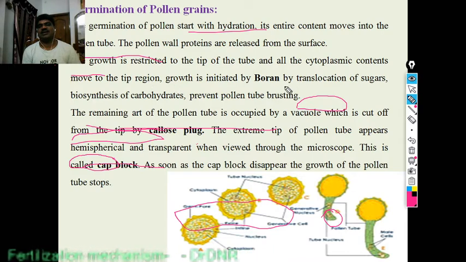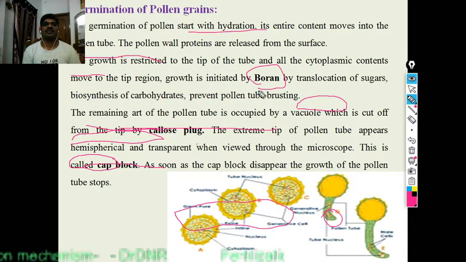Growth is initiated by boron molecule, by transporting of sugars, and biosynthesis of carbohydrates prevents pollen tube bursting. The remaining half of the pollen tube is occupied by vacuole, which is cut off from the tip by callose plug. This is a very important callose plug.